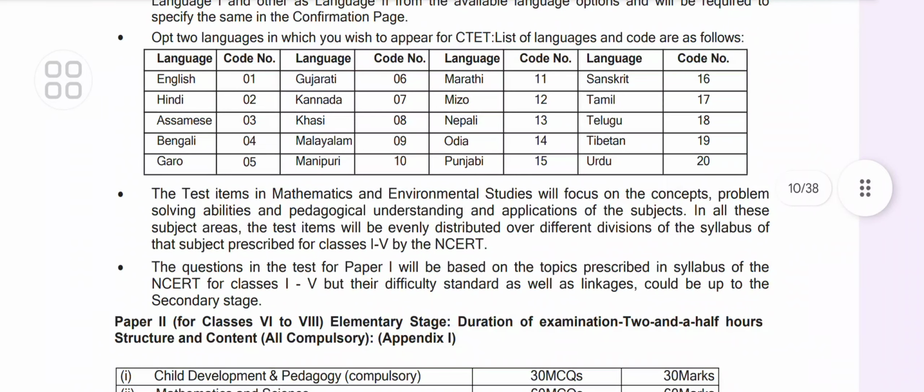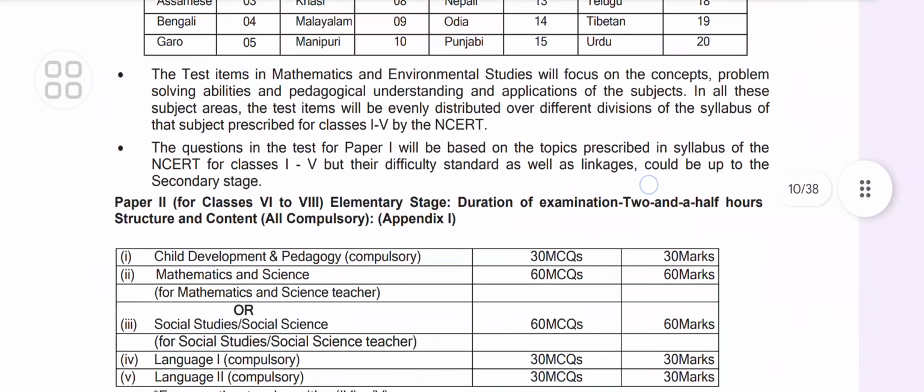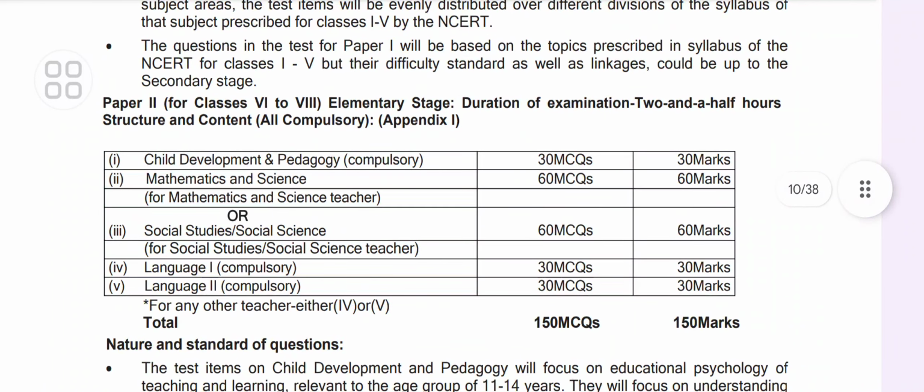The test items in mathematics and environmental studies will focus on the concepts, problem solving ability, and pedagogical understanding and application of the subjects. In all these subject areas, the test items will be evenly distributed over different divisions of the syllabus of that subject prescribed. The questions in the test for Paper 1 will be based on the topics prescribed in the NCERT syllabus for classes 1 to 5, but the difficulty standard as well as linkages could be up to the secondary stage. Paper 2 is for classes 6 to